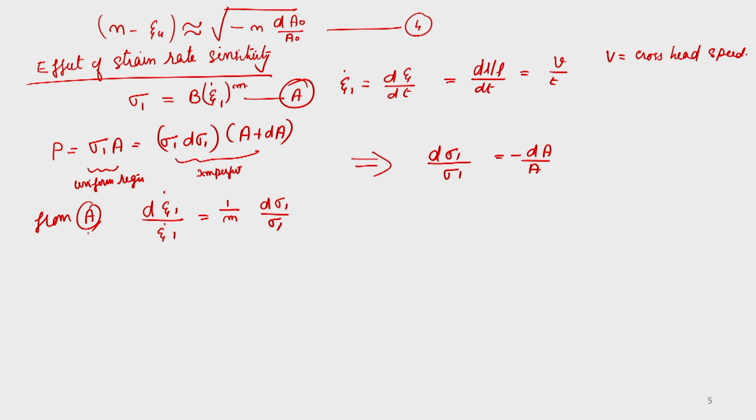Differentiating, we will get this relationship. Because d sigma 1 by sigma 1 is equal to minus dA by A, so that is equal to minus 1 by m into dA by A. So this we can get as equation number 5.